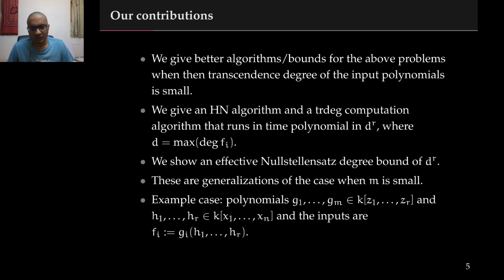We can think of the small transcendence degree case as a generalization of the case when the number of input polynomials is small. Another example case when polynomials have small transcendence degree is when your polynomials fi are of the form gi evaluated at h1 to hr, where each hi is an n-variate polynomial and each gi is an r-variate polynomial.